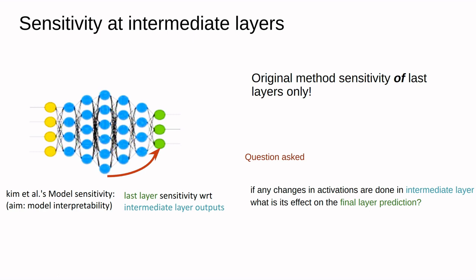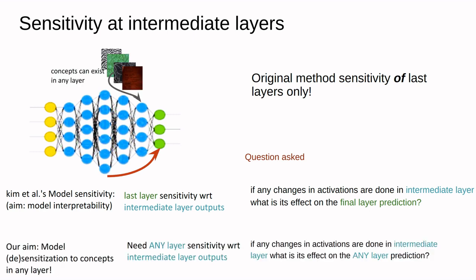Kim et al.'s aim is model interpretability, hence they quantify the effect of the concept on final layer predictions. But our aim is concept-sensitive fine-tuning of models, and hence it's crucial to measure the sensitivity of intermediate layers directly.